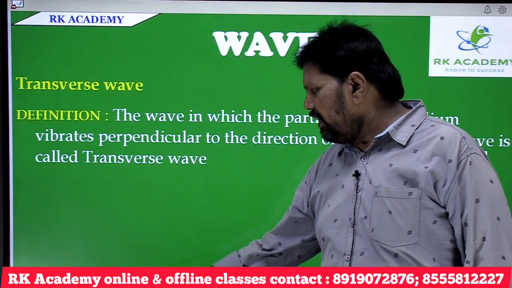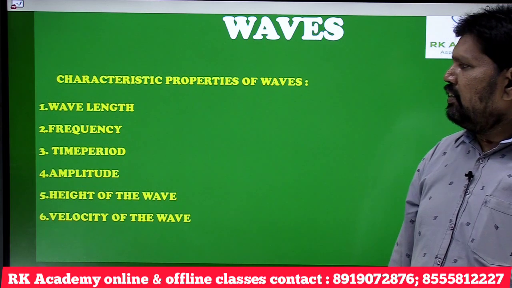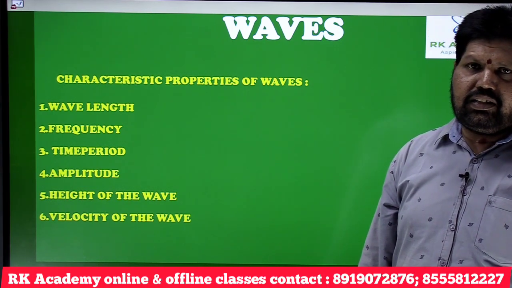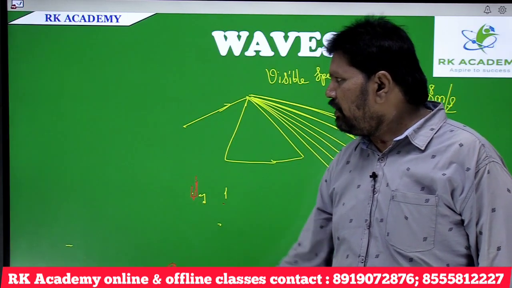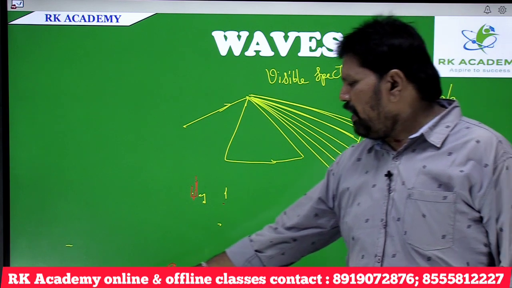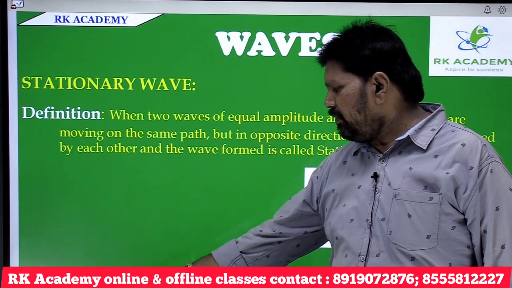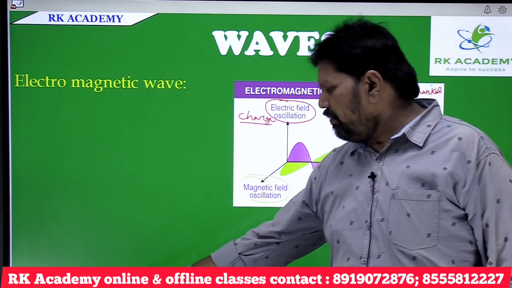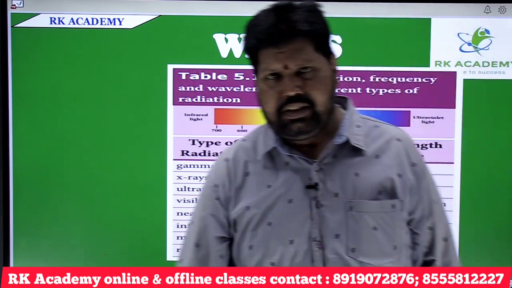And we have learned the characteristics, the properties: the wavelength, frequency, time period, amplitude, height of the wave, and velocity of the wave. And we have gone through the electromagnetic wave, that is the non-mechanical wave, and also the stationary wave. The next one is the electromagnetic wave, and we have gone through the different electromagnetic waves and their wavelengths and frequencies. Thank you.